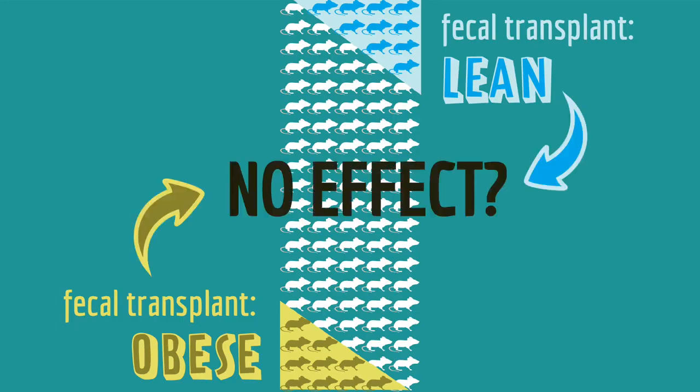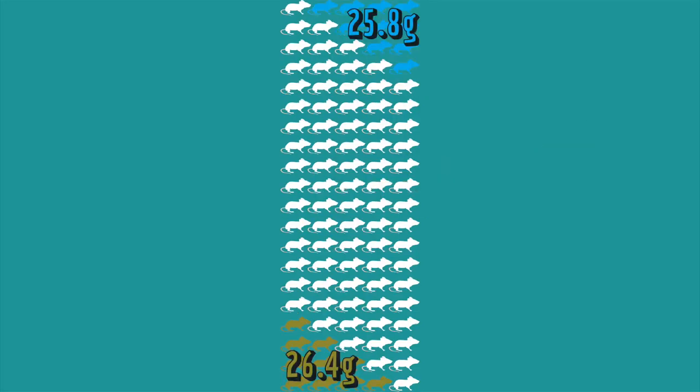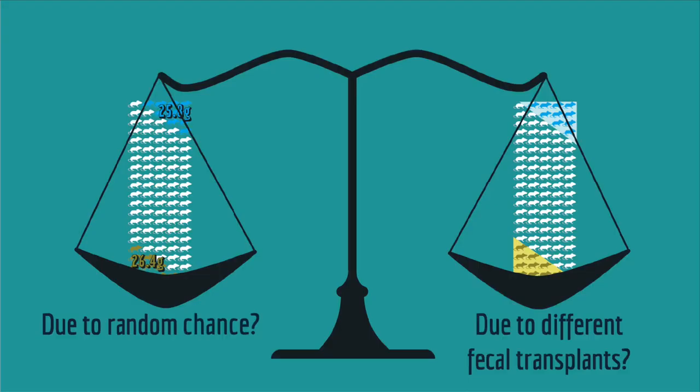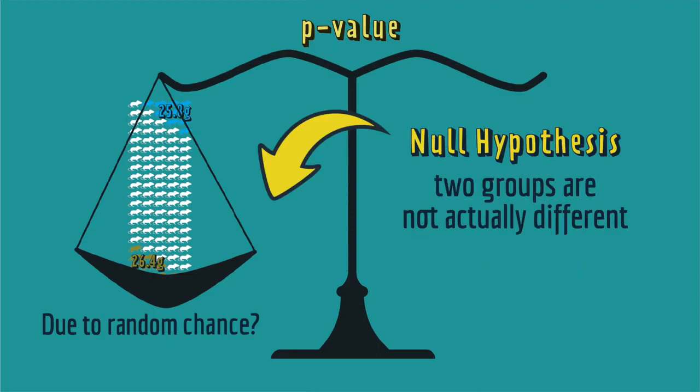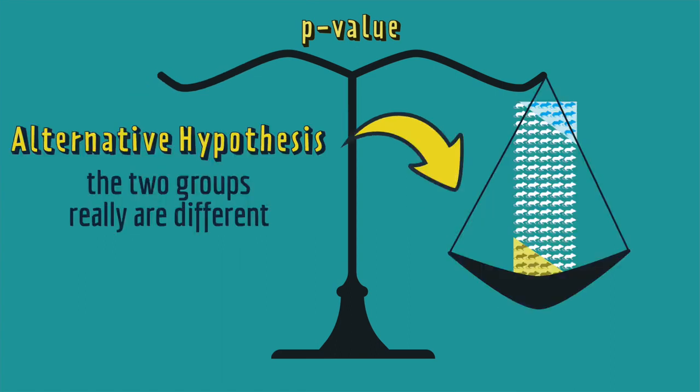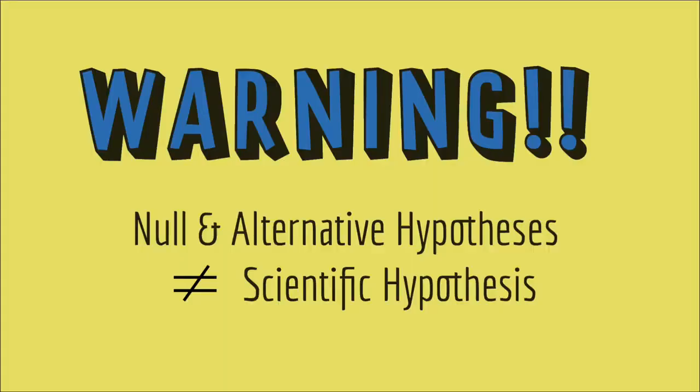But what if the fecal transplants have no effect? I mean, we know that if you take two different groups and weigh them, you'll get slightly different averages, right? So how do we decide whether this difference in weights is due to random chance or due to different fecal transplants? The p-value helps us decide between these two. In statistics, these two possibilities have names. The null hypothesis is that the two groups are actually the same, but you see a difference in your measurement just because of random chance. The alternative hypothesis is that the difference in weight is not due to random chance, but rather due to some real difference in the characteristics of the two groups, like which fecal transplant the mice got.